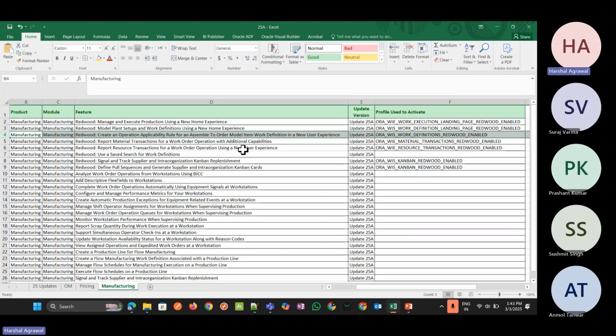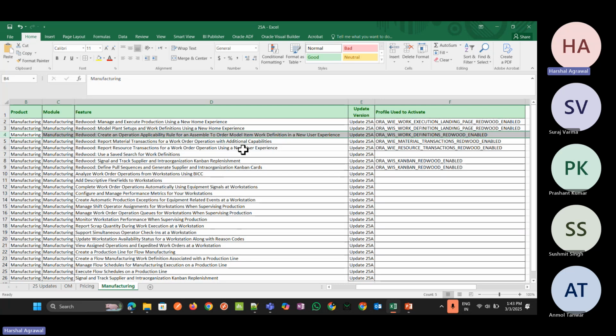We used to create a work definition for the items which we are going to manufacture. It can be a standard item, a standard ATO item, and we also manufacture the ATO model. The PTO model we don't manufacture, we just pick and ship, and then there is the CTO kind, which we are going to manufacture.